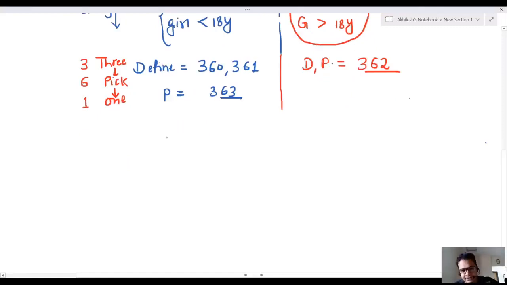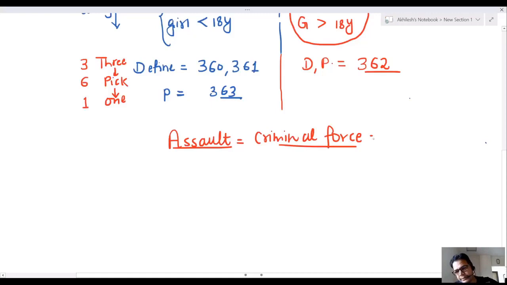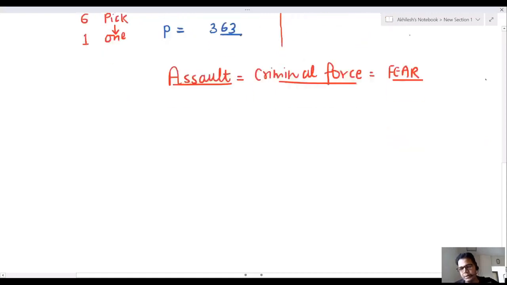Now, sir, the next IPC is assault. Sir, what is assault? You are applying criminal force and any person gets fear. This is known as assault.